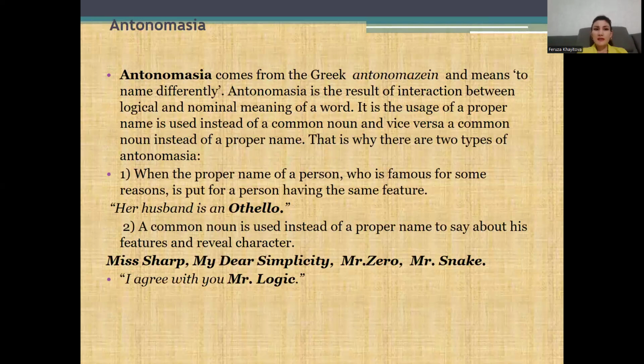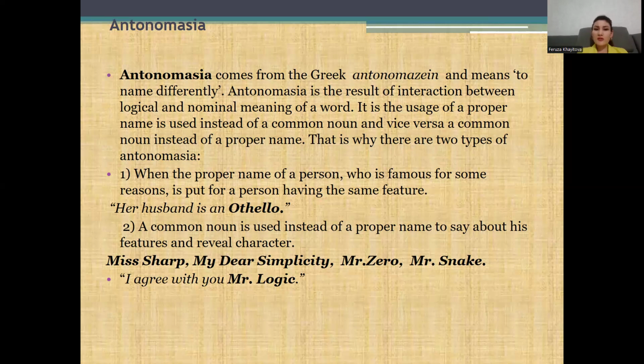The next device is about antonomasia. Antonomasia comes from the Greek antonomasian, which means to name differently. Antonomasia is the result of interaction between the logical and nominal meaning of the word. It's the usage of a proper name instead of a common noun, and vice versa, a common noun instead of a proper noun. That's why there are two types of antonomasia. When the proper name of a person who is famous for some reason is put for a person having the same feature: Her husband is an Othello.